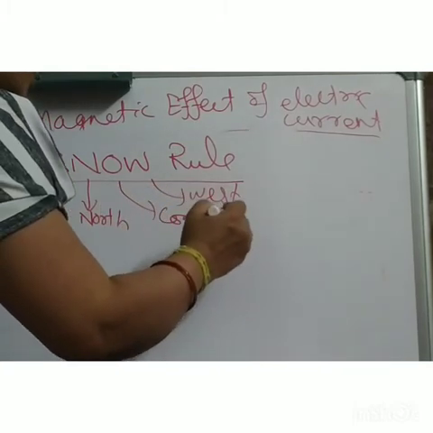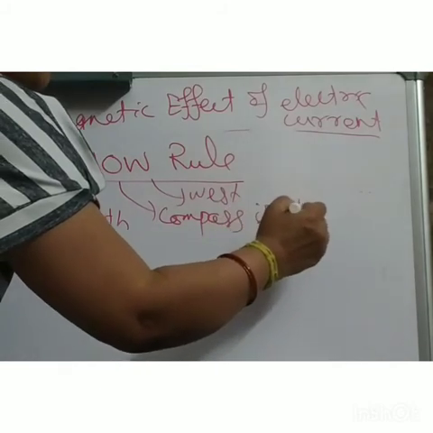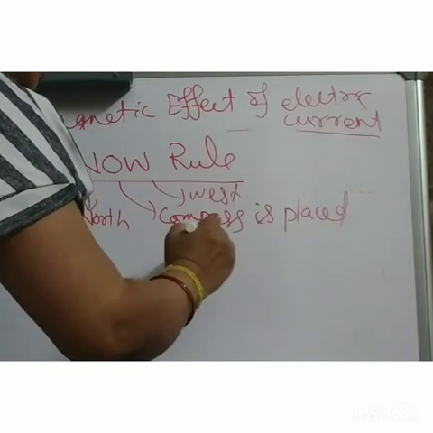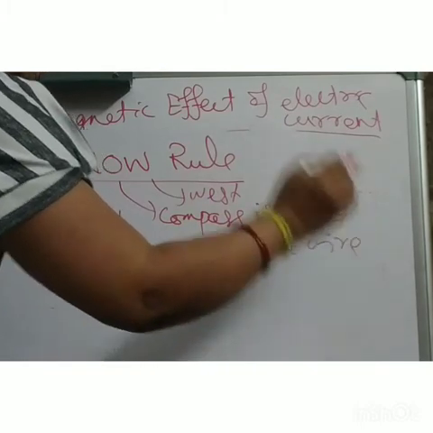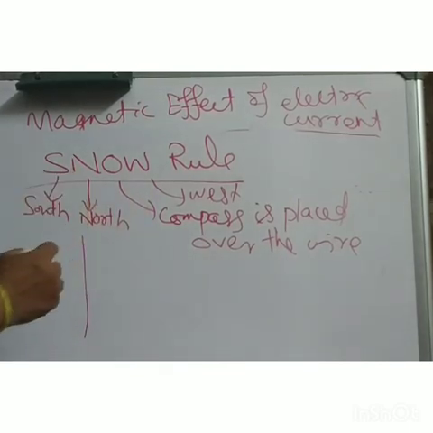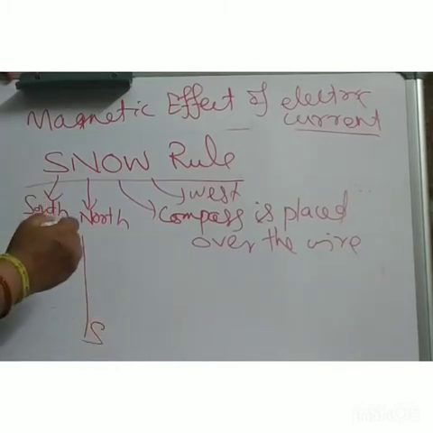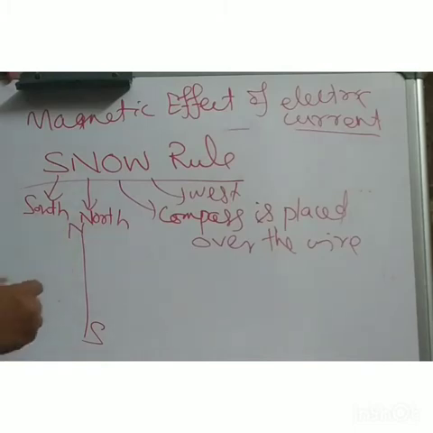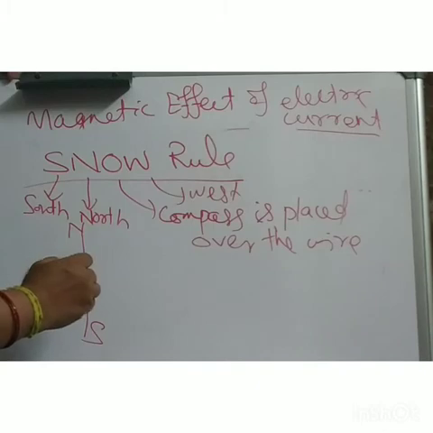Compass means compass needle. The compass is placed over the wire. Okay, so now there also I have done the diagram, but I want to do it again. Suppose this is your current carrying conductor, your wire. This is your south. This is your north. And if current flows from south to north,